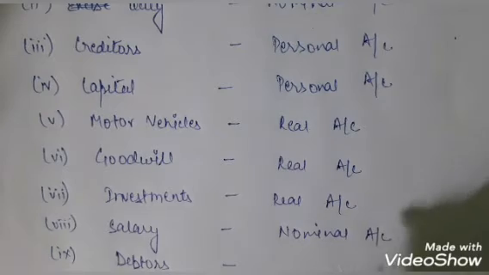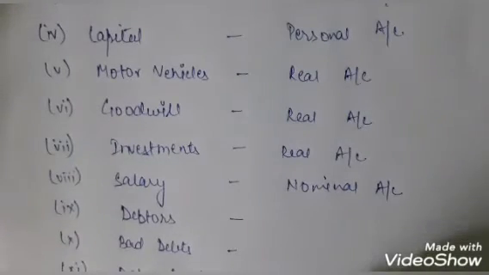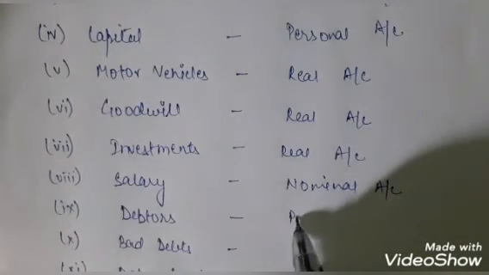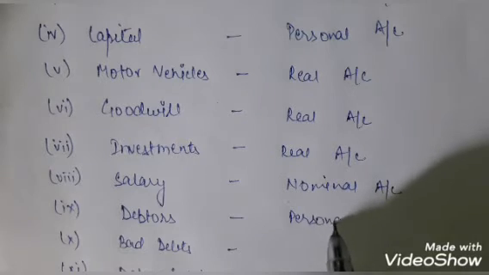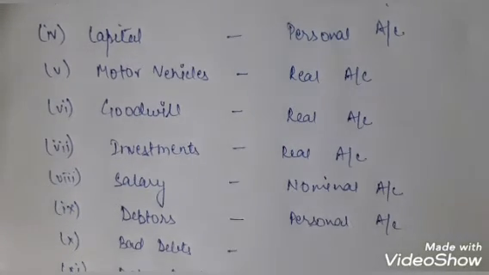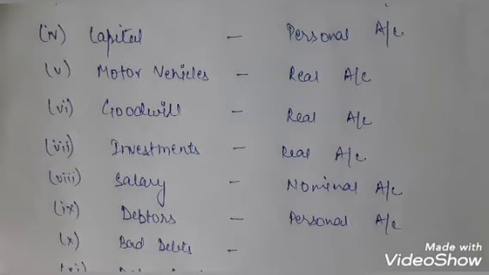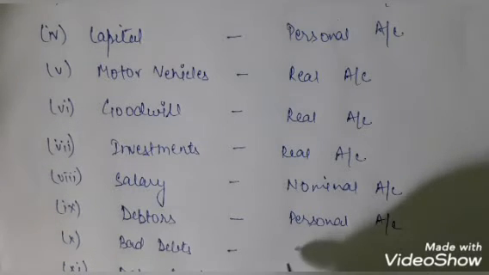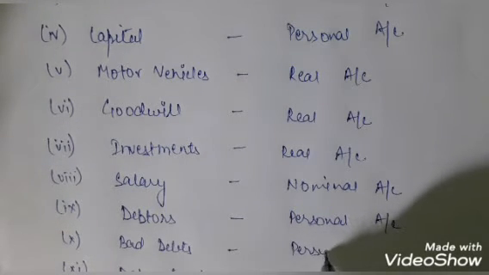Then we have the debtors. Earlier we had the creditors, now we have the debtors. So debtors also is a personal account. Now we have bad debts. Bad debts are the amount that we are not able to recover from the debtors. So again, because it is related to debtors only, bad debts also would be a personal account.